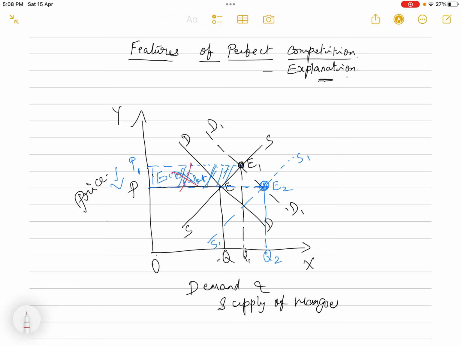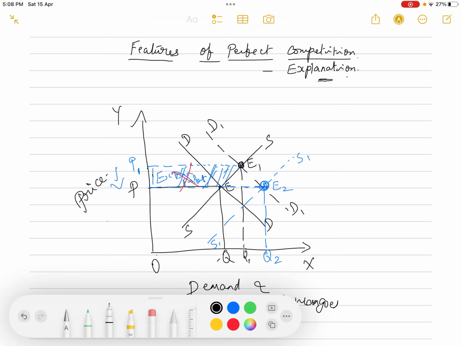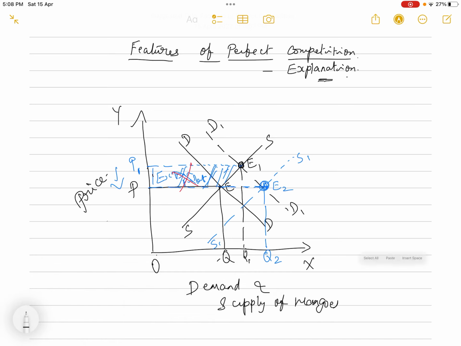So when the price has come down from P1 to P, there will not be any extra profit. So if new firms are allowed to enter the industry, no one can make extra profit. Similarly, if there is a reduction, existing firms can leave the industry. So again,